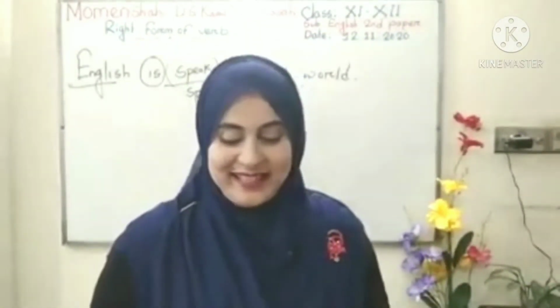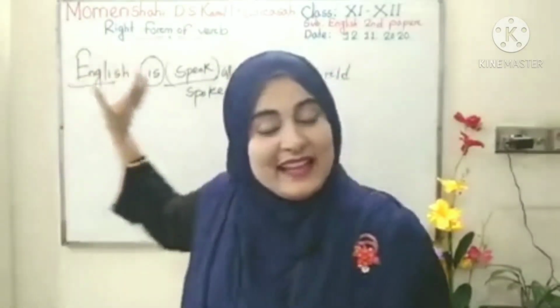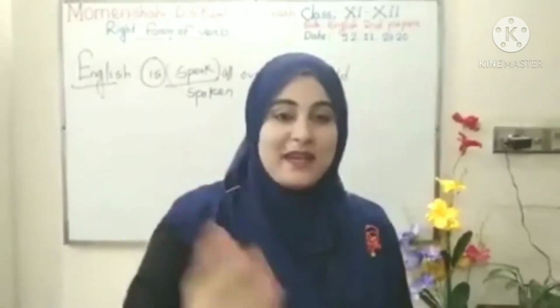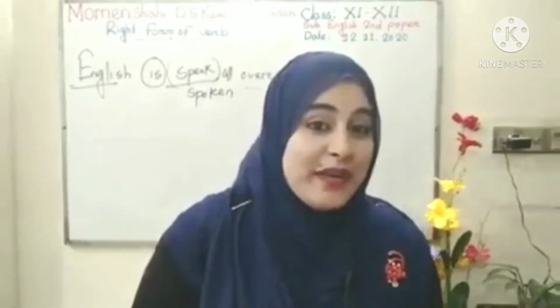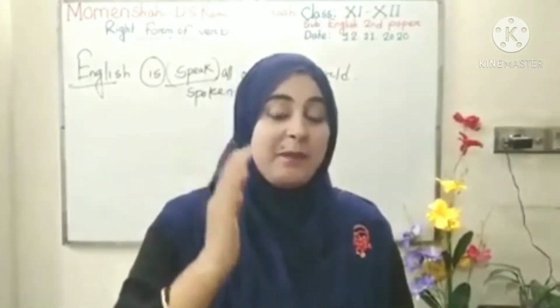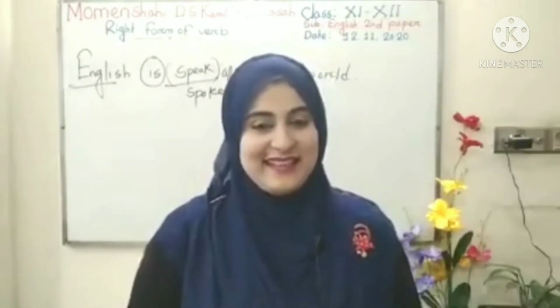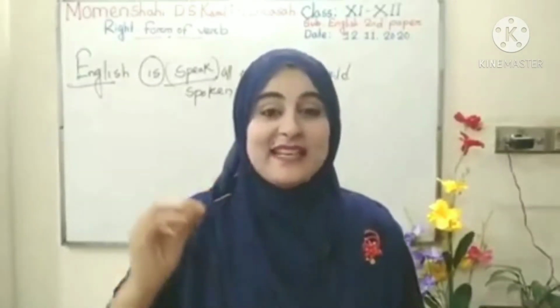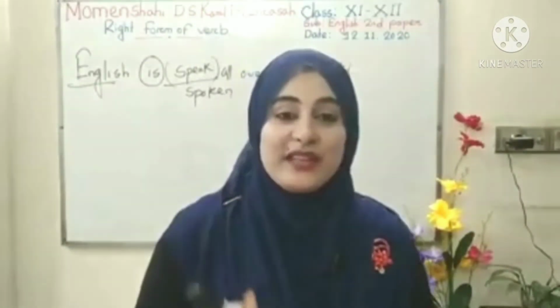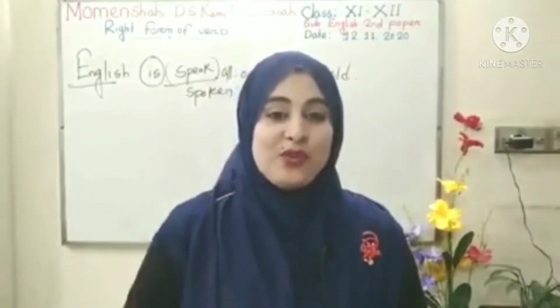Understand? Okay, thank you. I think this type of rules you must be clear about. Okay, now how can you get the touch in present continuous? In present continuous you also get some indicating words.